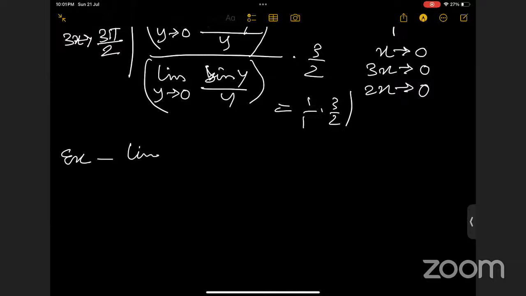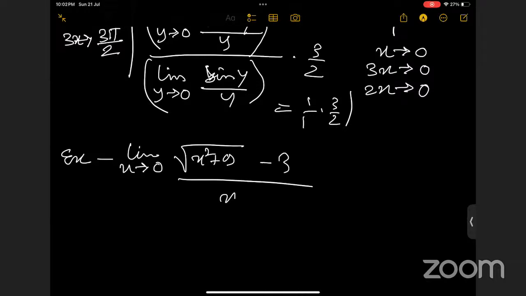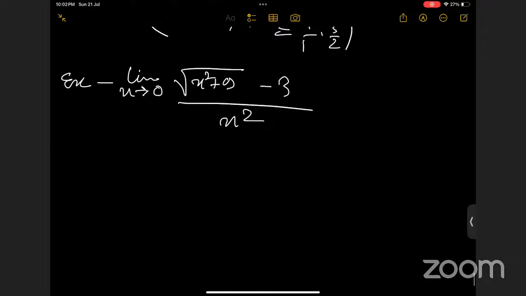So this is the last example from my side: limit x tending to 0, root over x squared plus 9 minus 3, by x squared. Your task is to find whether the limit exists for this function. If it exists, then what will the limit be? You have to find it. I'm giving you 2 to 3 minutes to solve it. You can solve it, then you can assist me. Okay, ma'am.